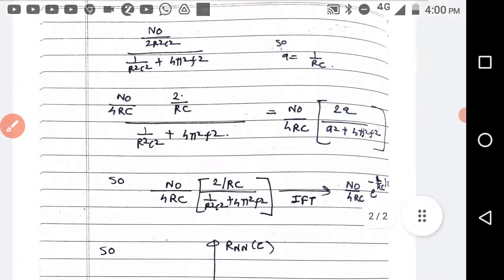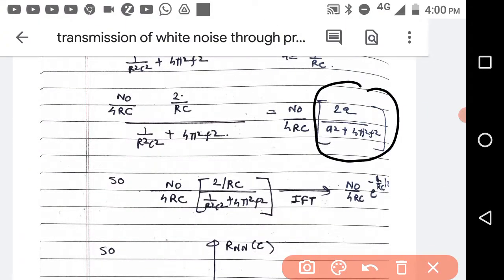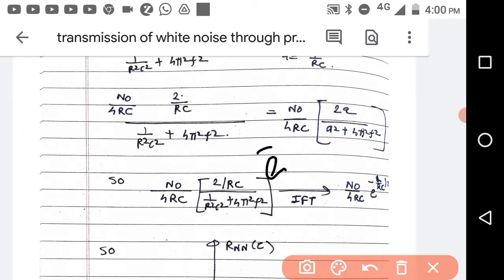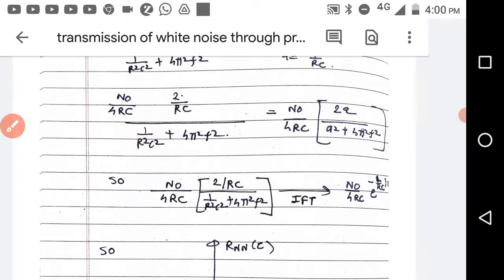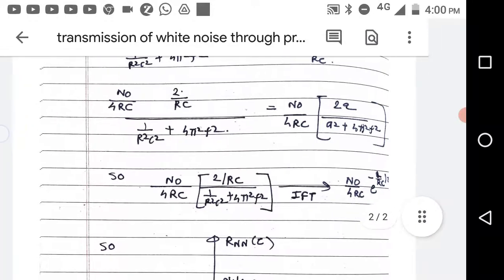So what is the inverse Fourier transform of this part? This part's inverse Fourier transform is e raised to minus a|τ|, and N0 by 4RC stays as it is.